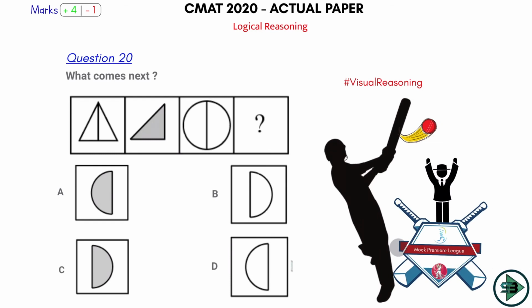We had seen 8 types of problems in visual reasoning, so many types of primary logic, so many types of advanced logic, so many hybrid logics that we have seen, and after solving so many visual reasoning problems, this is such a simple problem now. What comes next? Check it here, from this to this, what has happened? The left part of the triangle remained, this much part, and it is being colored. So what will happen from here to here? The left part of the circle will remain and this will be colored. Option number A. A full toss which should be hit for a 6.